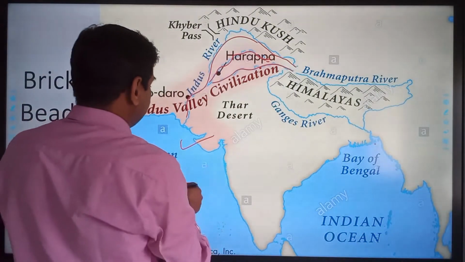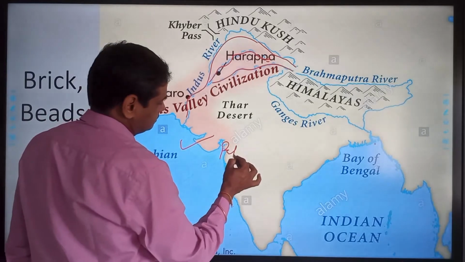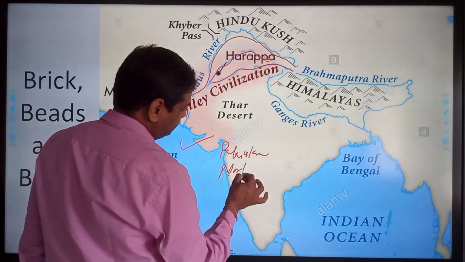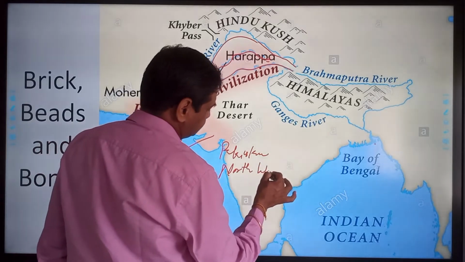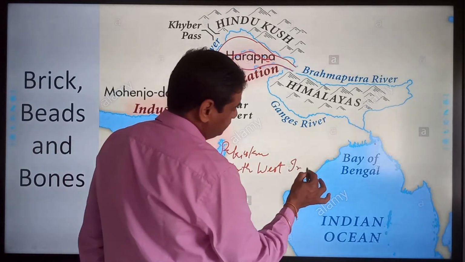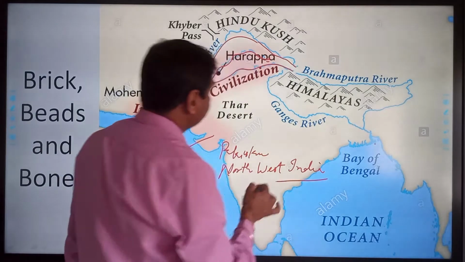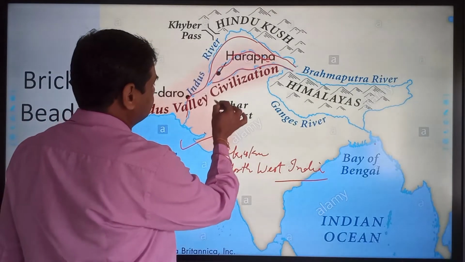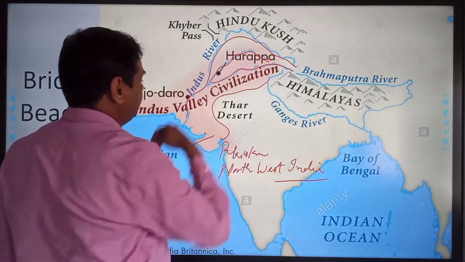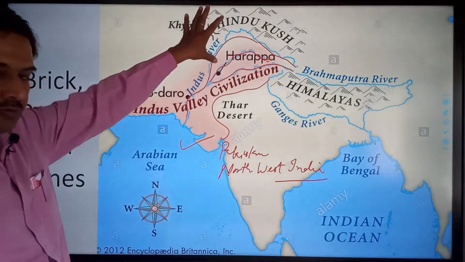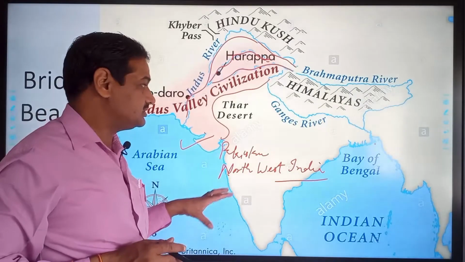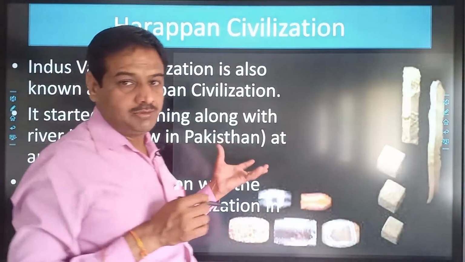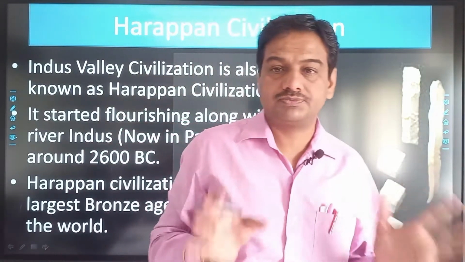So it lies in Pakistan and the northwest part of India. So that is the location of Harappan civilization. Mainly it covers areas like Gujarat, Rajasthan and Haryana, and the maximum part of Pakistan is covered under this Harappan civilization. The name of the chapter is Brick, Beads and Bones.